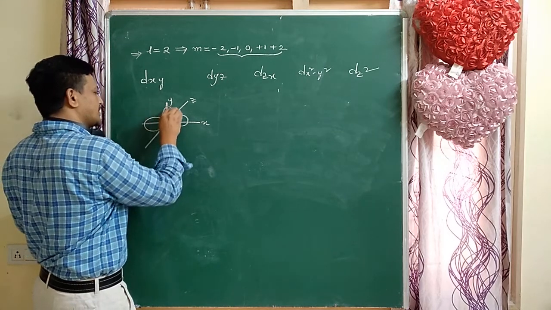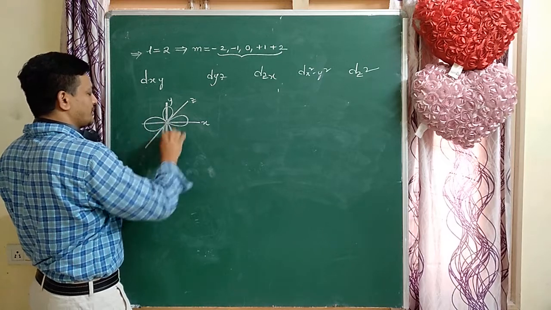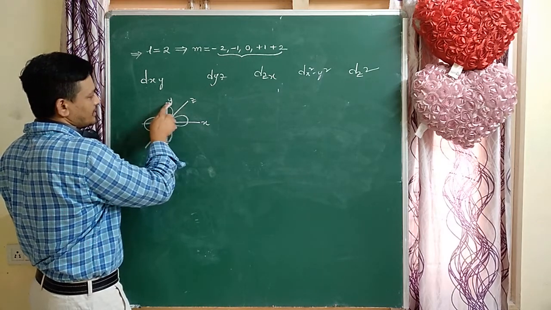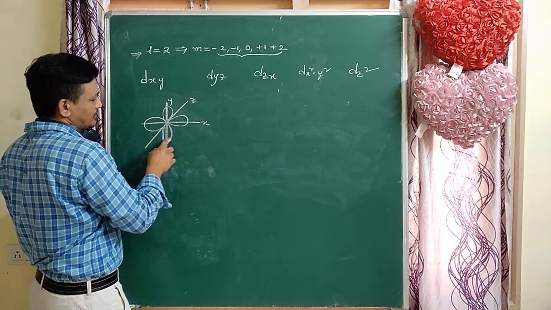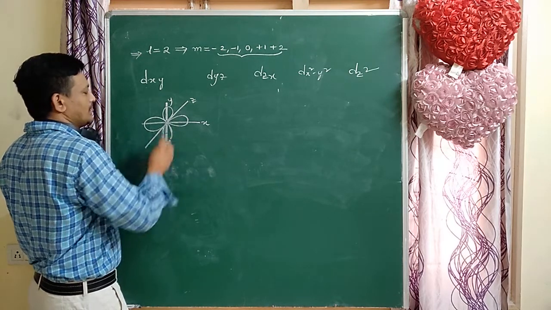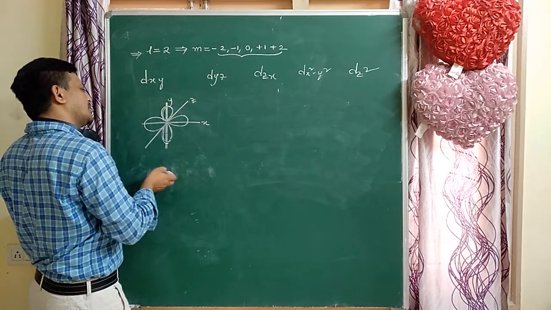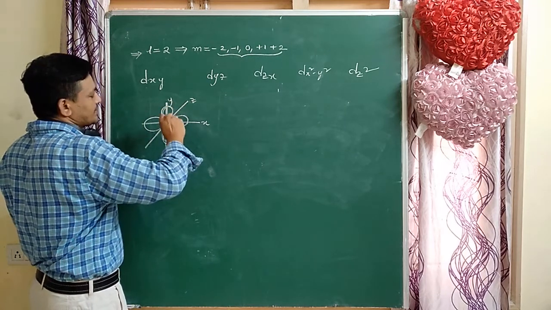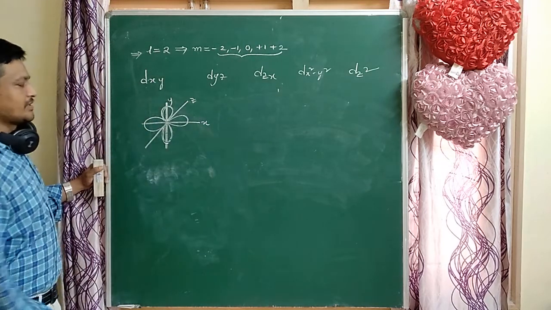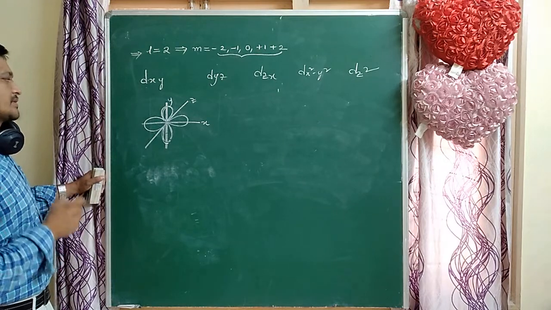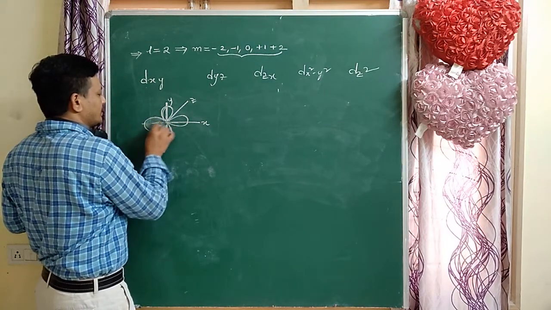Here the lobe along the y-axis is present in yz plane and also xy plane. Here all planes are probability planes. And two axes are probability axes except z. Remaining two axes are probability axes. That is a very important point for these orbitals.